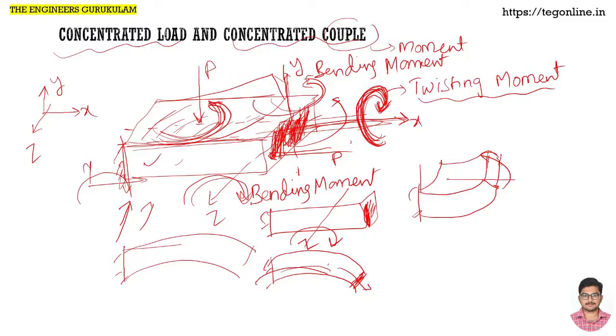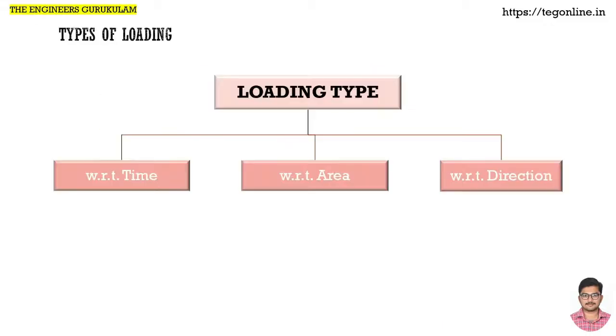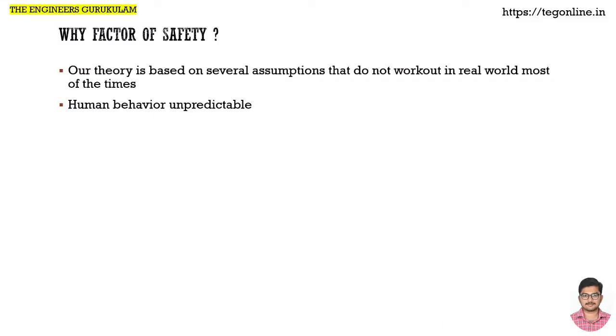In this session, we started by understanding why we need a factor of safety, because we can't dictate human behavior. It can always be unpredictable and undisciplined, so we have to consider those factors in our design.